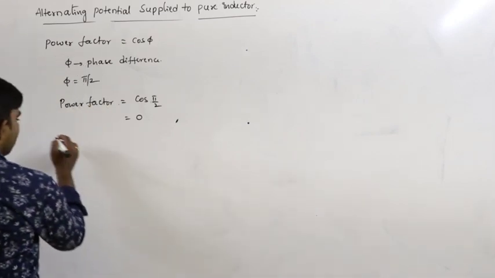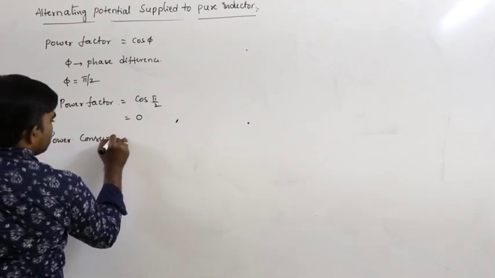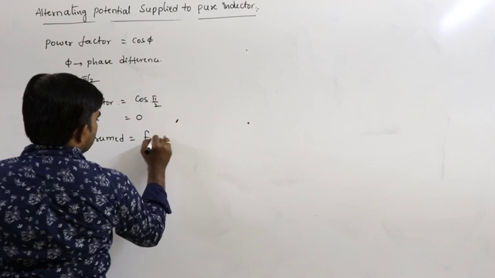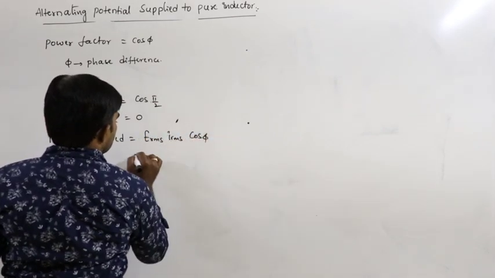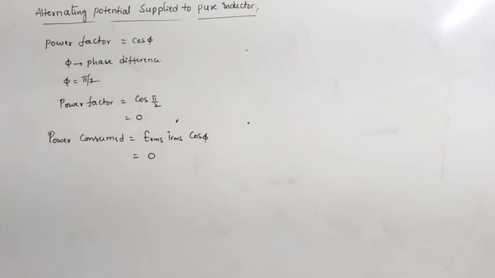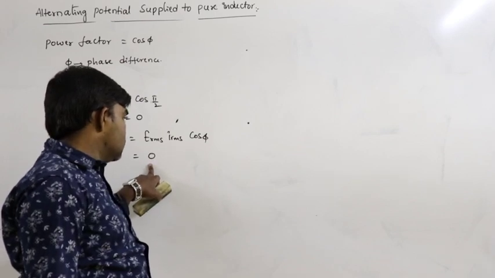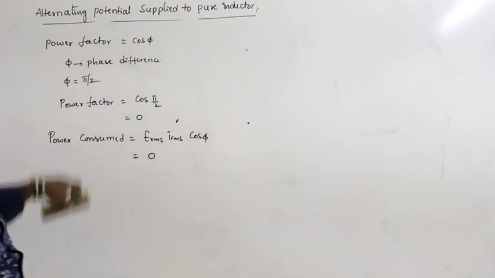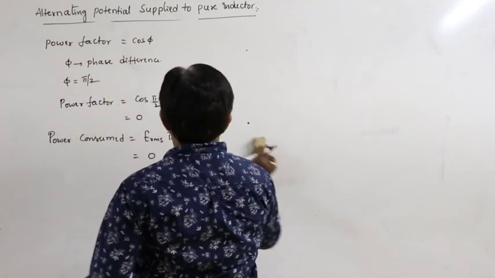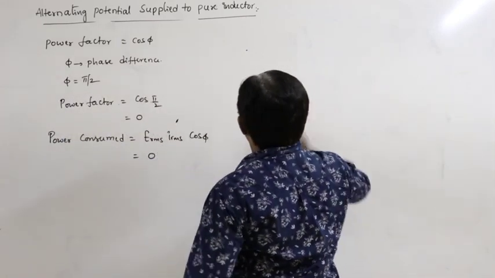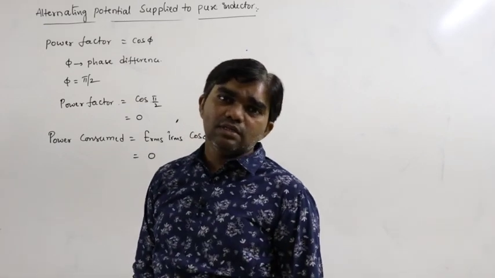So that means what is the power consumed? What is the power formula? E_RMS, I_RMS, cos phi. So cos phi is 0. So that's why power consumed in the circuit is also equal to 0. So this is the situation. This is the power factor, and this is the phase difference. So these are the concepts when the pure inductor is connected to the circuit.